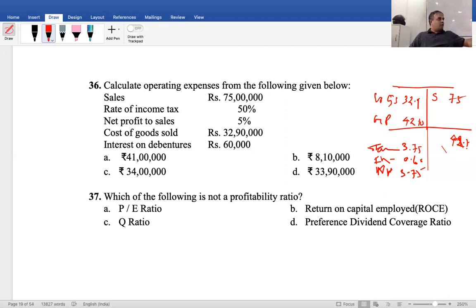Next, tax does not form part of operating expenses. Interest is a finance expense. And the balance is equal to what? How much does it come to? 34 lakhs. Did you understand? Understood?